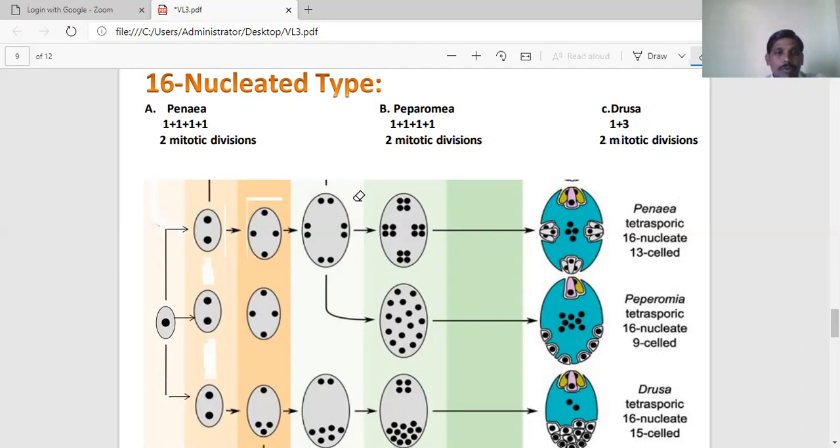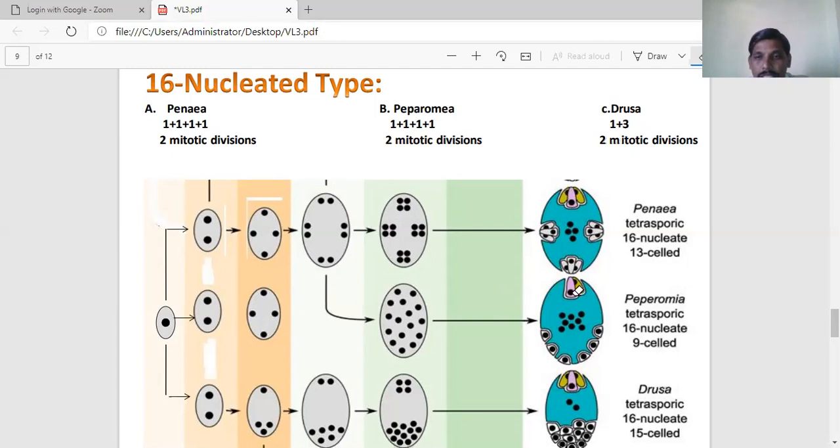So next one is Peperomia. Peperomia also has the same 1 plus 1 plus 1 plus 1 arrangement, and two mitotic divisions take place continuously. 16 nuclei are diffused in the embryo sac. Among the 16, only 2 nuclei migrate towards the micropylar region and constitute the egg apparatus with 2 cells only. One acts as the egg cell, the remaining one is a synergid.